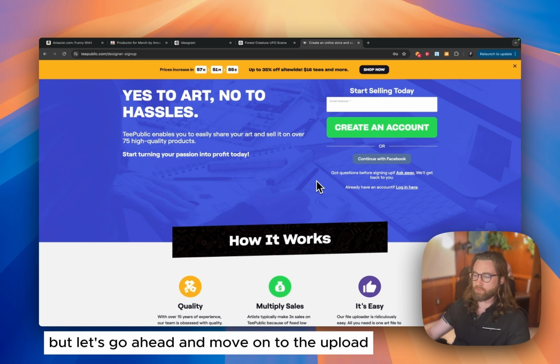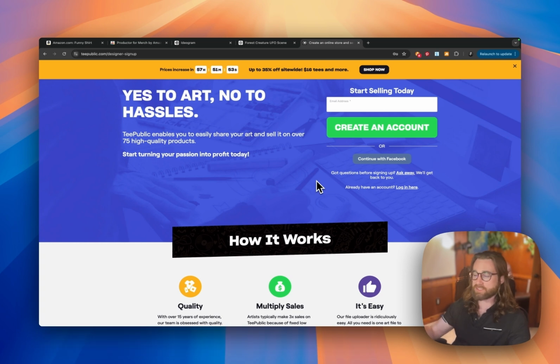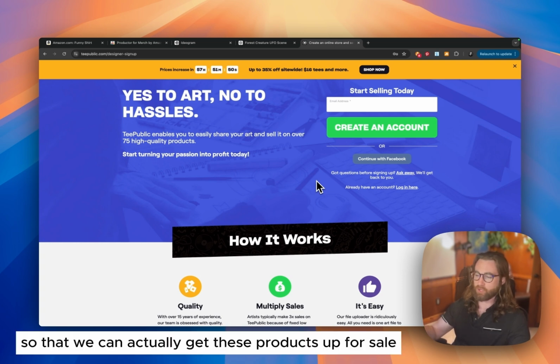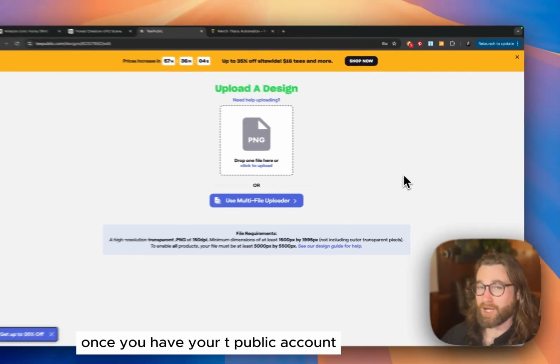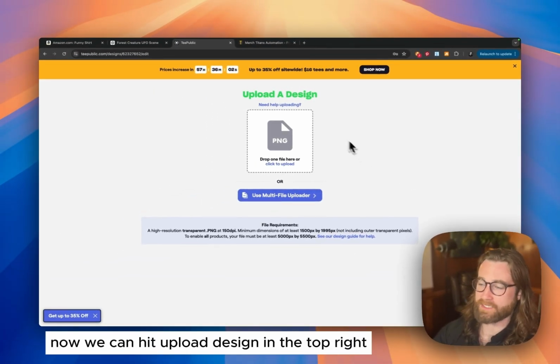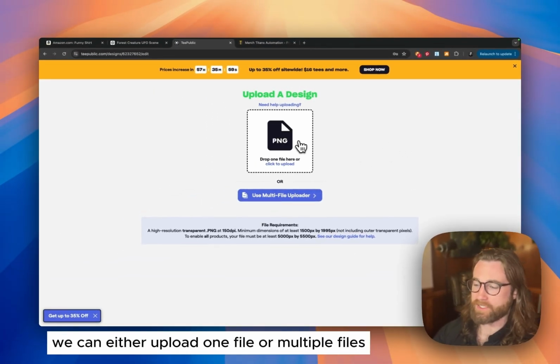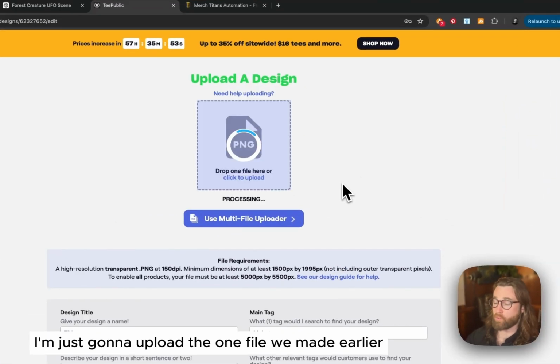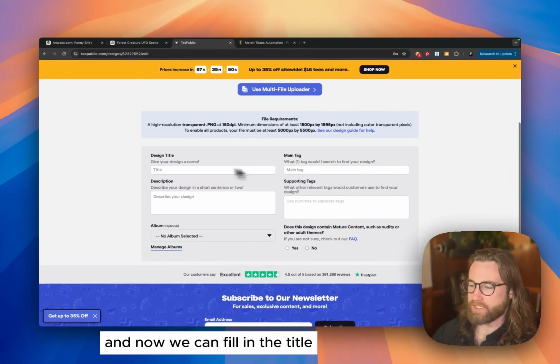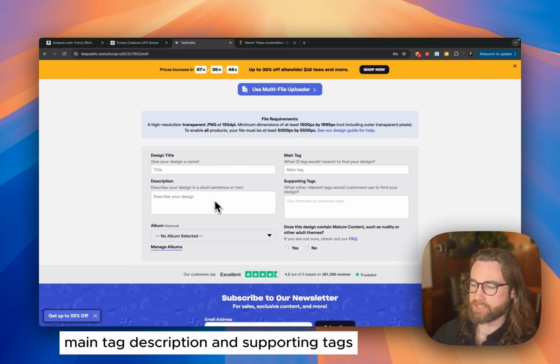But let's go ahead and move on to the upload process so that we can actually get these products up for sale. Once you have your TeePublic account, now we can hit upload design in the top right. We can either upload one file or multiple files. I'm just going to upload the one file we made earlier. And now we can fill in the title, main tag, description, and supporting tags, and we'll be able to upload from there.